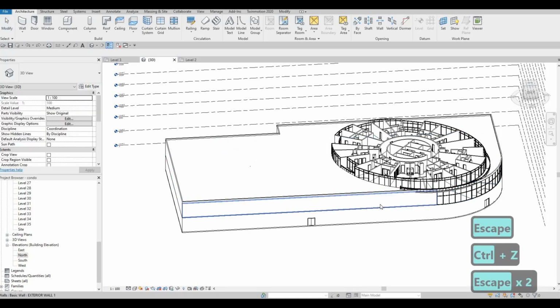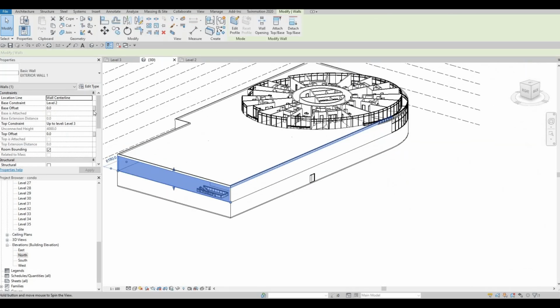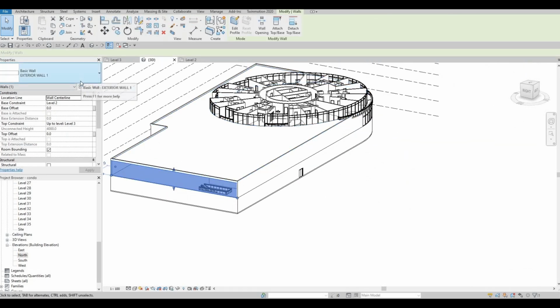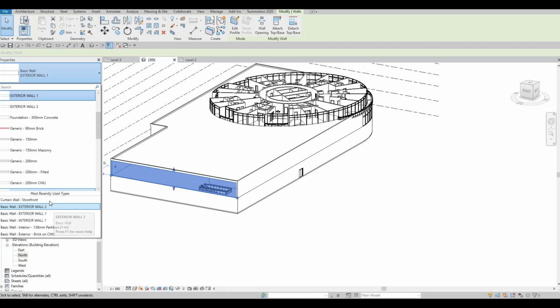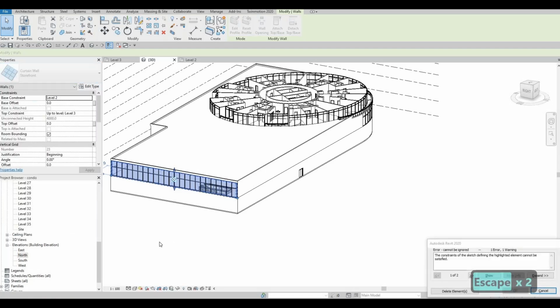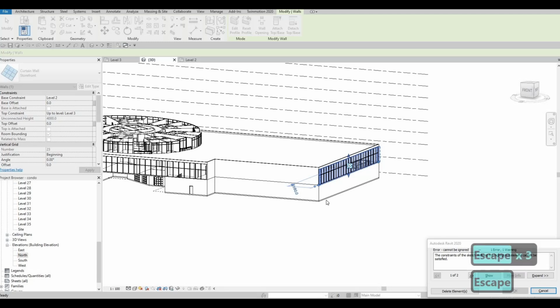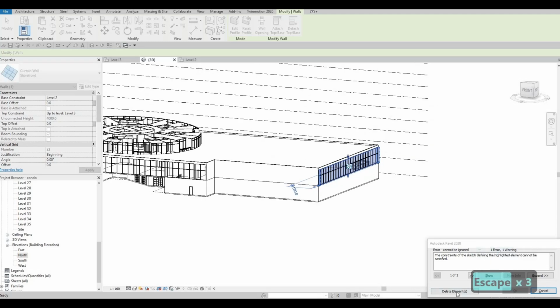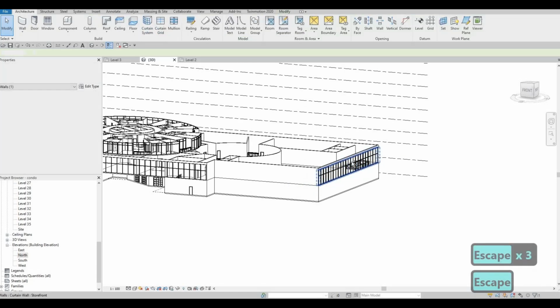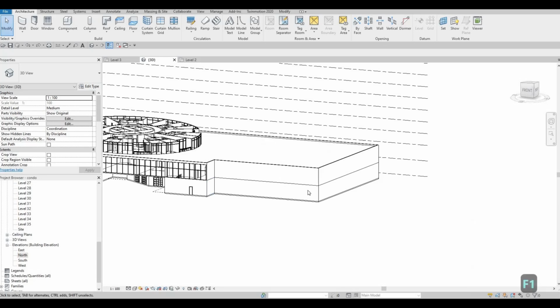So I'm going to undo that, and in this part we're going to change it manually by using what we were doing before, which is curtain wall. And then here, so let me do that first. So here as well on this part.